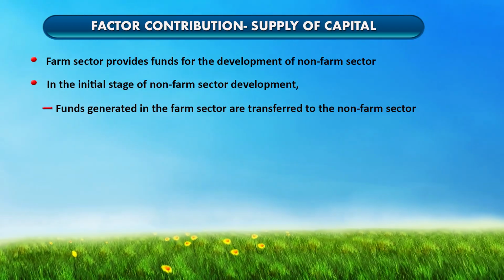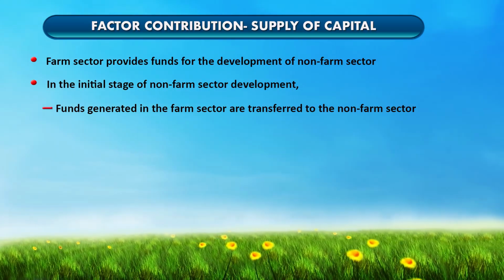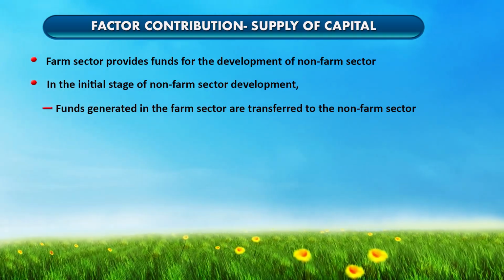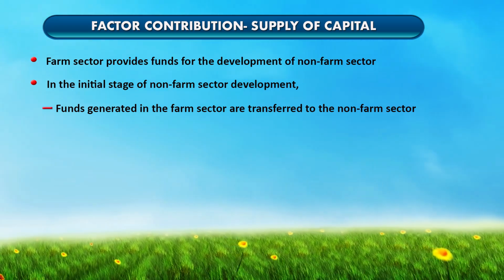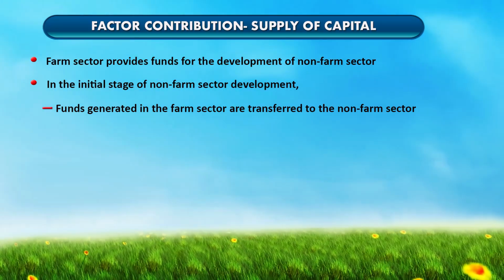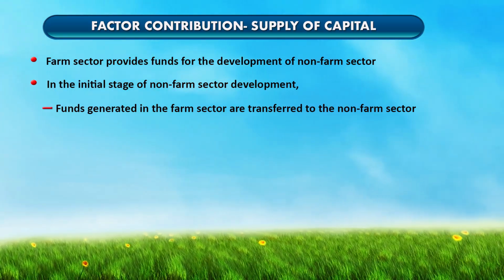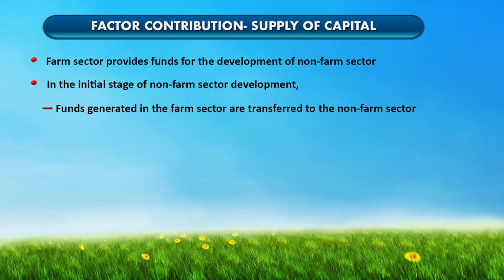So let us first start with the factor contribution from the farm sector to the non-farm sector. The first contribution is the supply of capital. The farm sector provides funds for the development of the non-farm sector. In the initial stage of non-farm sector development, the funds are generated in the farm sector and transferred to the non-farm sector, because at the initial stage there is no other activity than the farm sector, so whatever income is there is transferred to the non-farm sector for investment activity by mobilizing the saving.